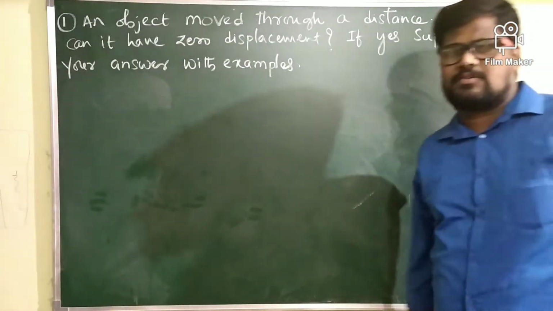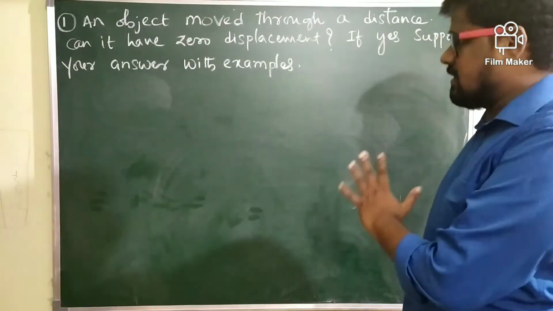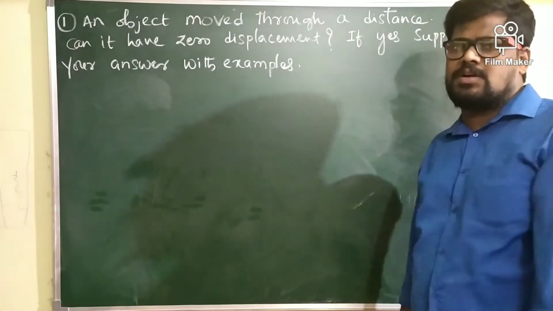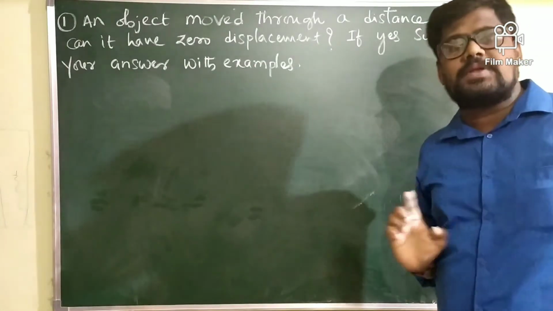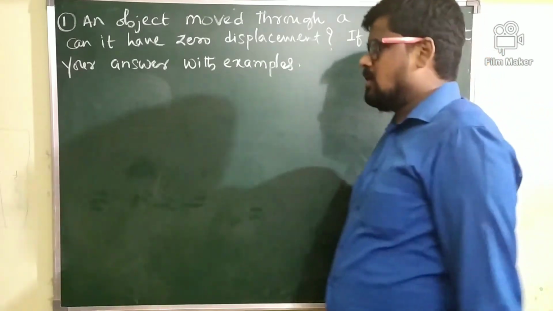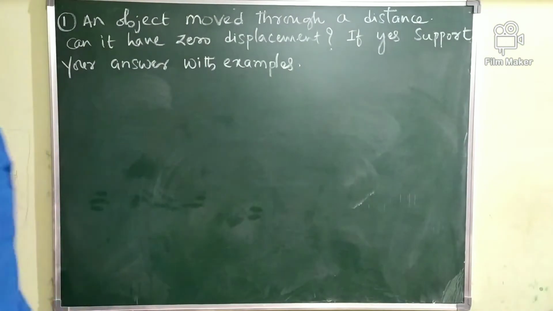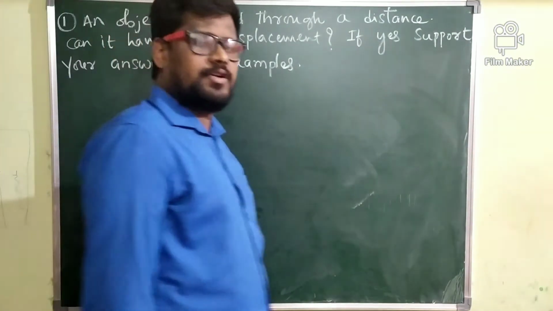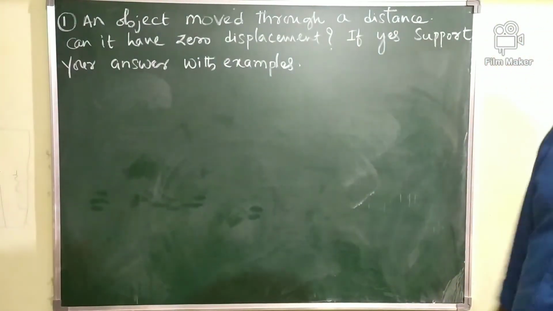Look at the question. What is the question here? An object moved through a distance, means the object has already covered some distance. Can it have zero displacement? If yes, you have to support your answer with some examples. So first try to understand the meaning of the question here, then we'll solve the question.